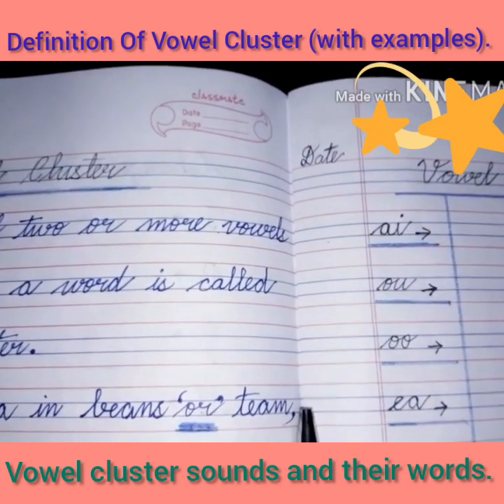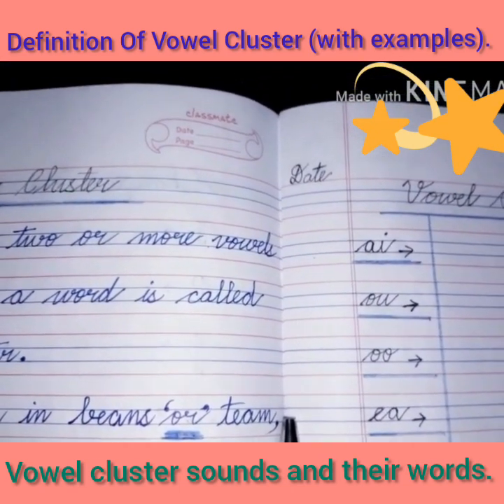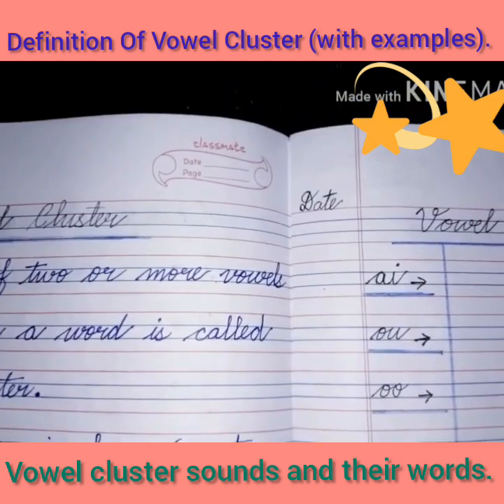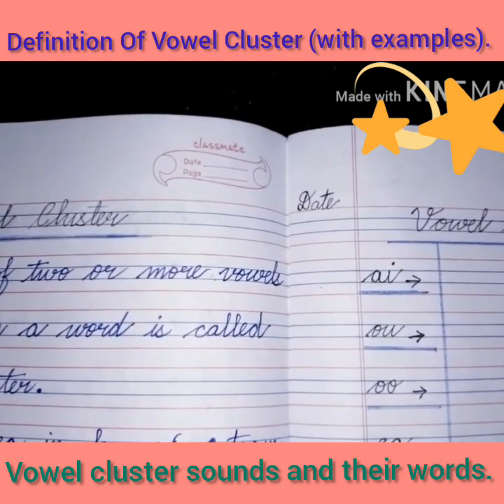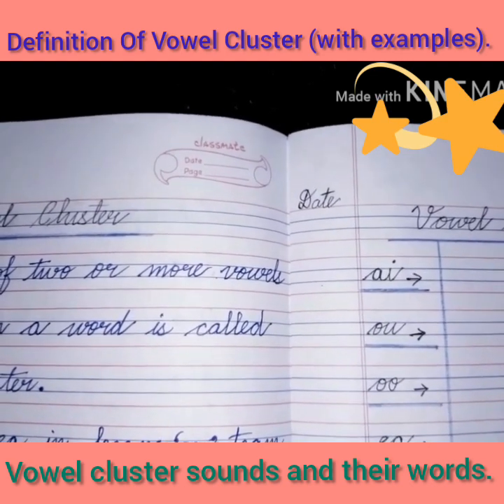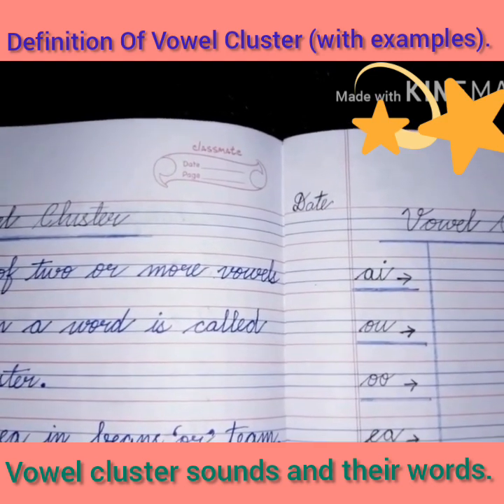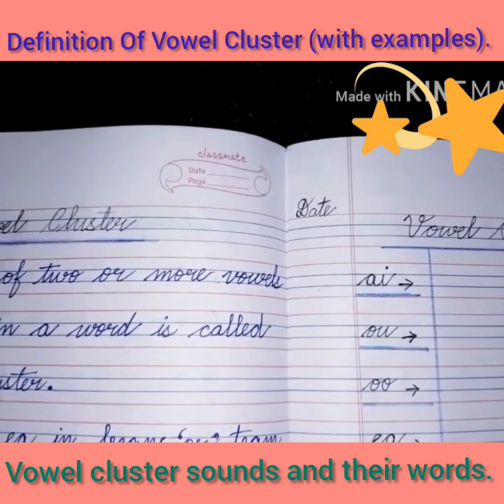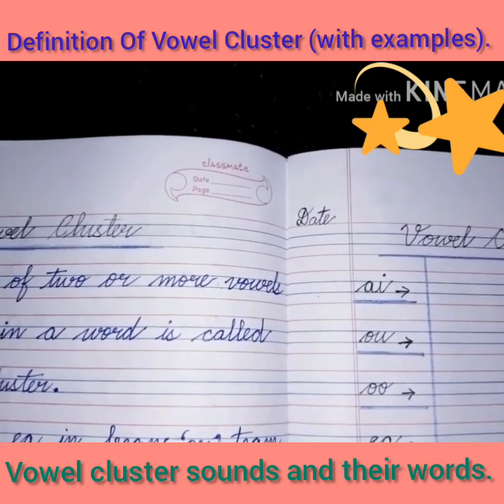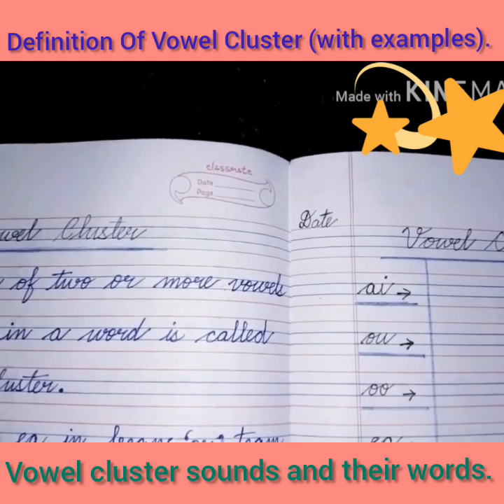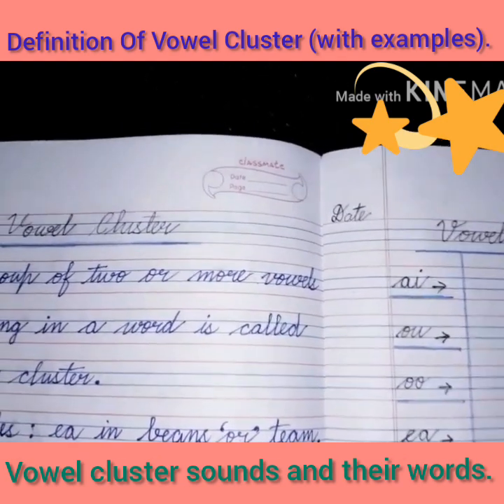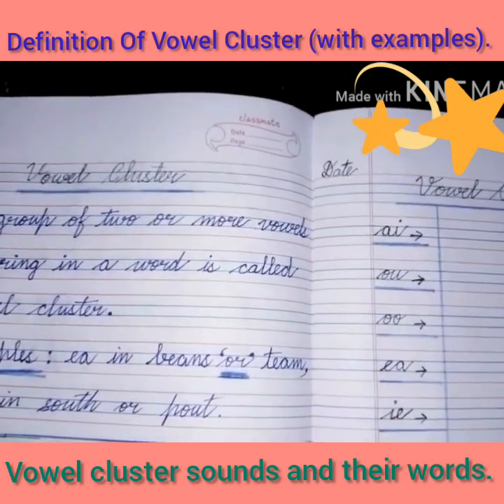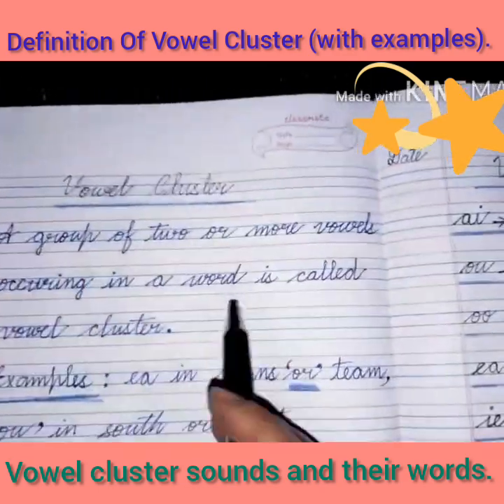Now, the question is, what is the vowel cluster? So, in simple words, a group of two or more vowels occurring in a word is called vowel cluster. Examples are AI in rain and pain, EA in dear and near, OU in pout and cloud. Okay, children? So today we are going to do an exercise of this topic, vowel cluster.